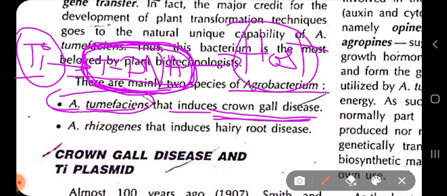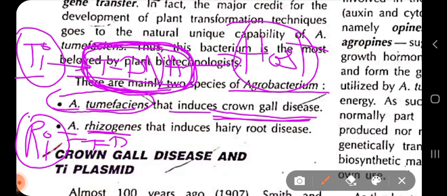In the same way, Agrobacterium rhizogenes has Ri plasmids, and within the Ri plasmids there is also a tDNA region or transfer DNA region, which has certain genes responsible for inducing hairy root disease.